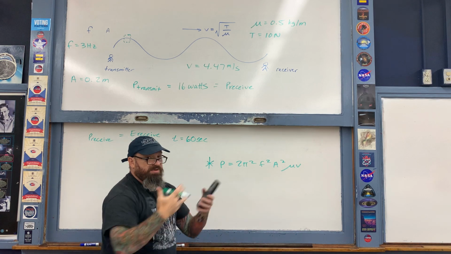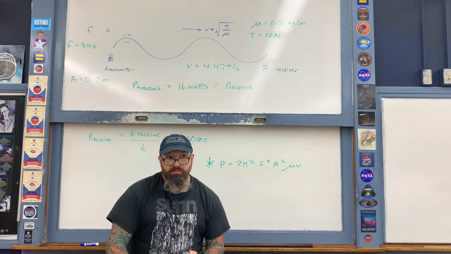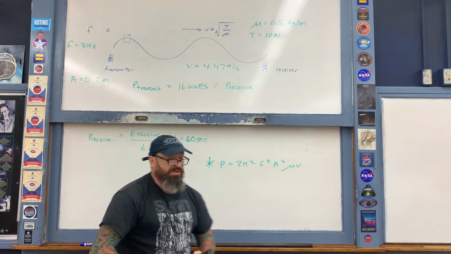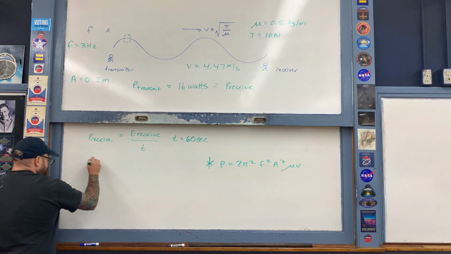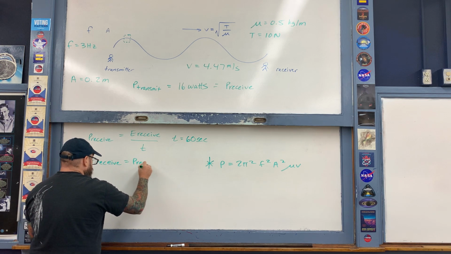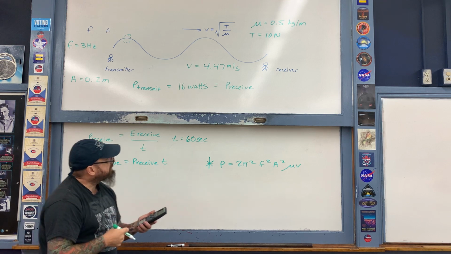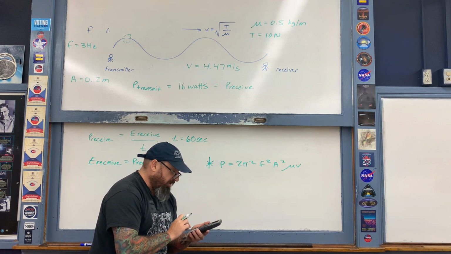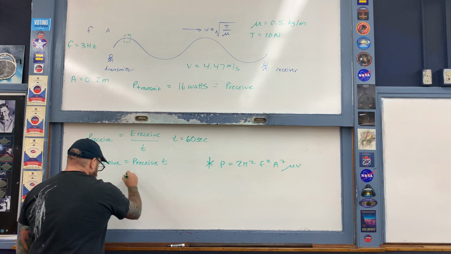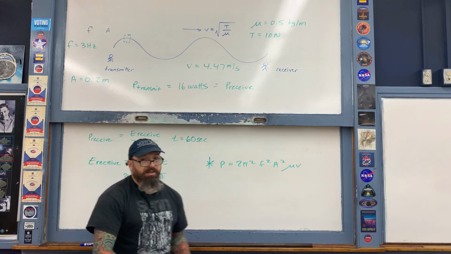As these waves come into the receiver continuously over the course of 60 seconds, how much total energy does that person receive? The energy that's received, very simply, is P receive multiplied by time T. So just take the roughly 16 watts that we have on the top board and multiply it by 60, and this comes out to be about 953 joules, like so.